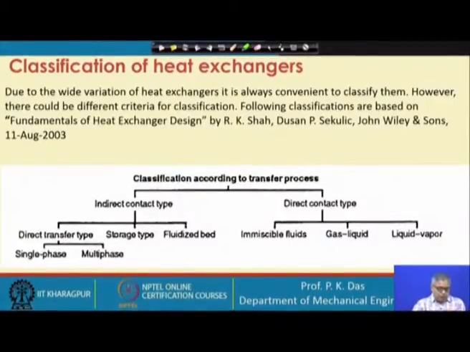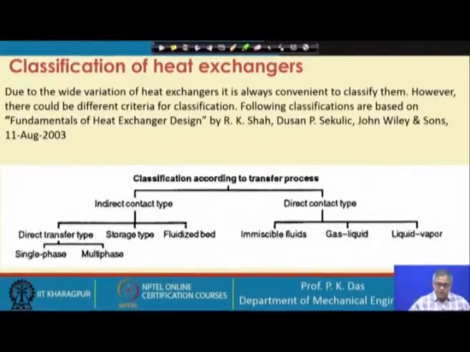Now, we go to the classification of heat exchanger. I have mentioned the source here: I have taken it from the book Fundamentals of Heat Exchanger Design by R.K. Shah and P. Sekulic. This is one of the very important books. From time to time we will refer to this book, and this reference has also been given for the course as a textbook. Now, the classification can be done based on different categories.